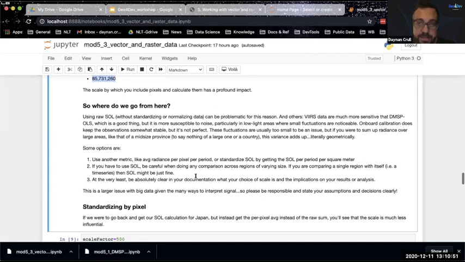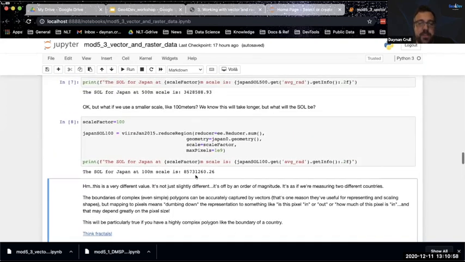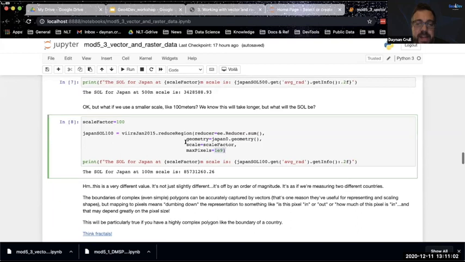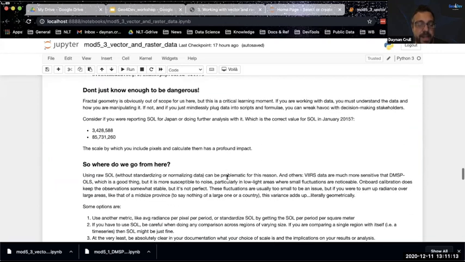At the very least, be absolutely clear in your documentation about what choices you make. And I make an example of this because if you are doing this sort of experimentation, you are the ones making the choice about this data. I wouldn't imagine that the people you're giving this data to necessarily understand intuitively. You need to tell them, hey, this is how I got this value, and make sure that if someone wants to replicate it, they know that.